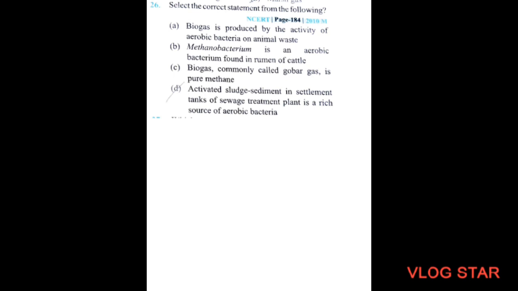Option C, biogas, commonly called gobar gas, is pure methane. Option D, activated sludge sediment in settlement tanks of sewage treatment plants is a rich source of aerobic bacteria. So the correct option will be option D, that is, the activated sludge sediment in settlement tanks of sewage treatment plants is a rich source of aerobic bacteria.